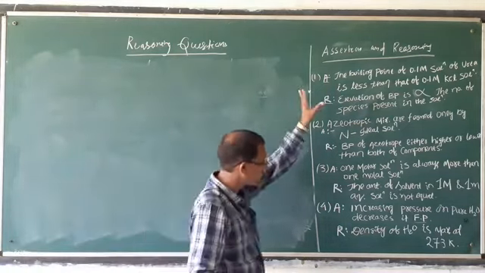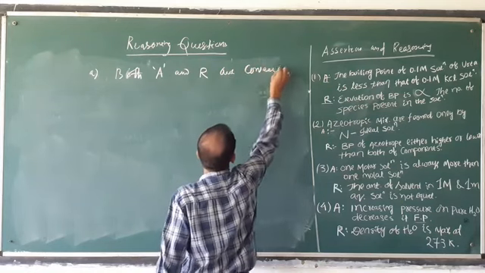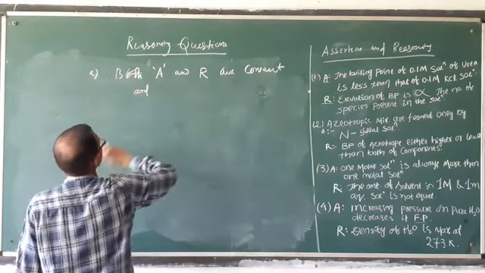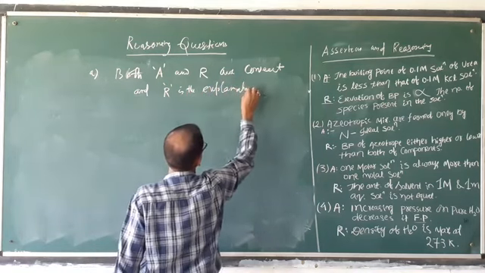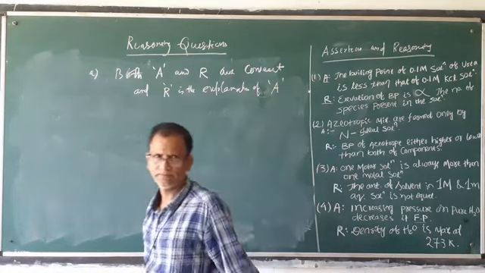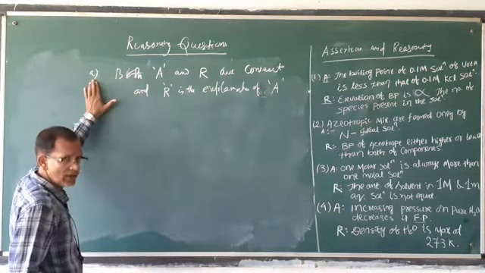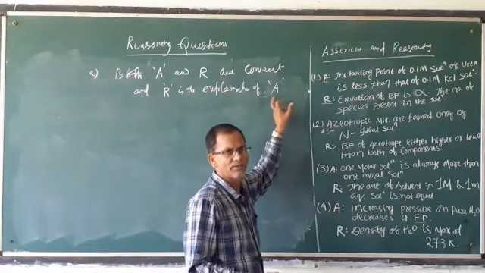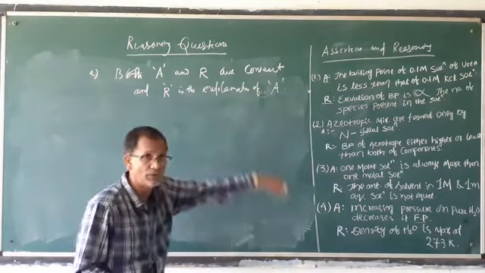Answer A indicates both A and R are correct, and R is the correct explanation of A, meaning the assertion. The answer will be A if both A and R are correct, remember this thing, and R is the correct explanation of A. You have to read carefully whether both statements are correct or not. Carefully you have to observe.